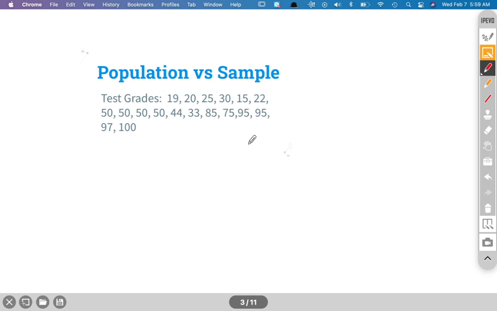If I gave you this selection of test grades, what would you say? I have some really lows. I have some really highs though. So I can't say the class did very well or very poorly. So I'd end up having to take an average. And this sample size, well, does that say everything? If this is my period three, my period four algebra two, does that say everything about all algebra two students, or does that say more about period four? Well, we can then kind of determine that. All right, let's move on to slide four.